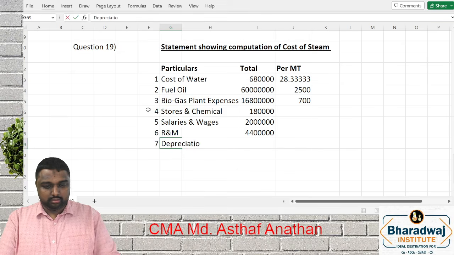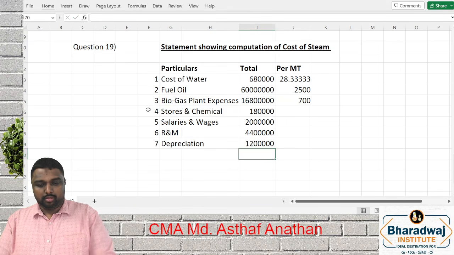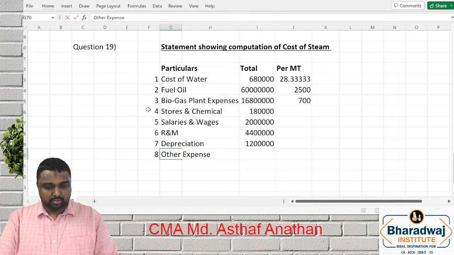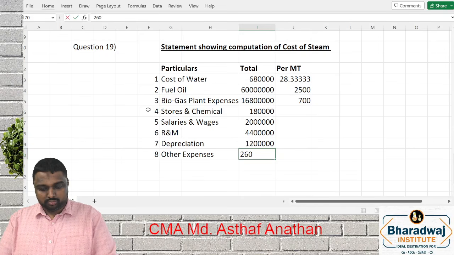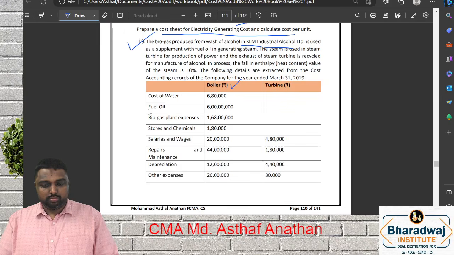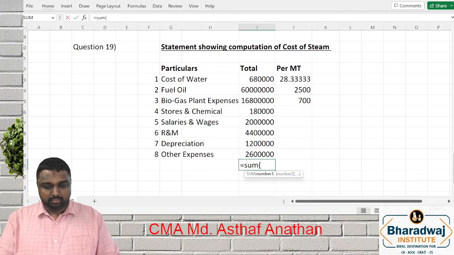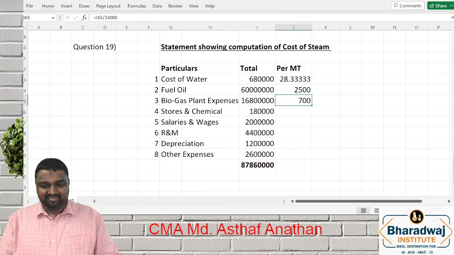Depreciation. 12 lakh. Next. Other expenses. What is the amount? 26. That's so low. For me, it's just a scroll.